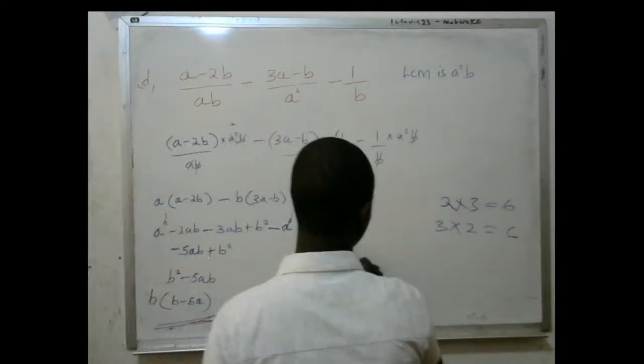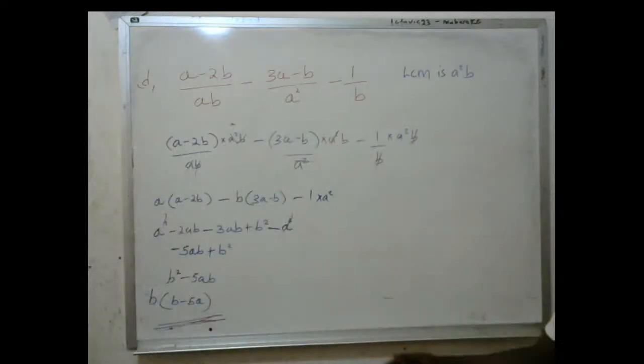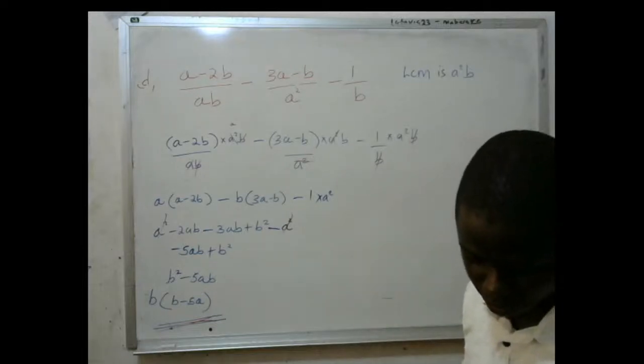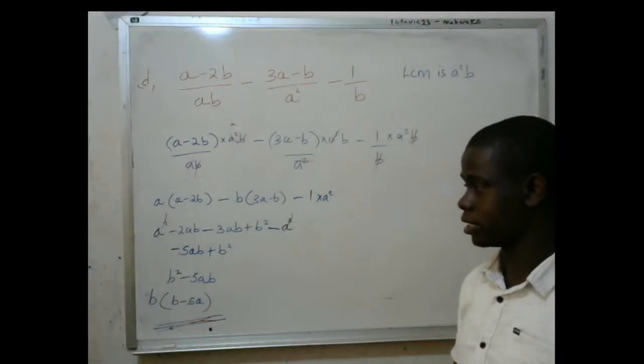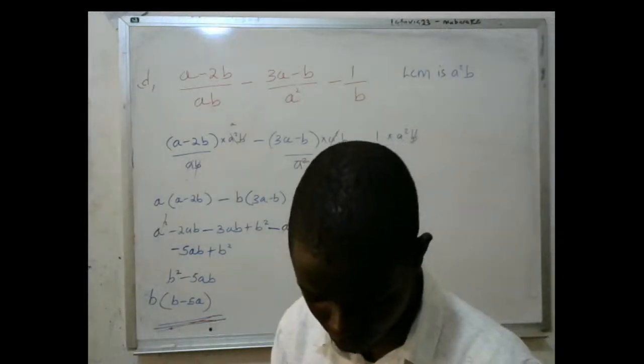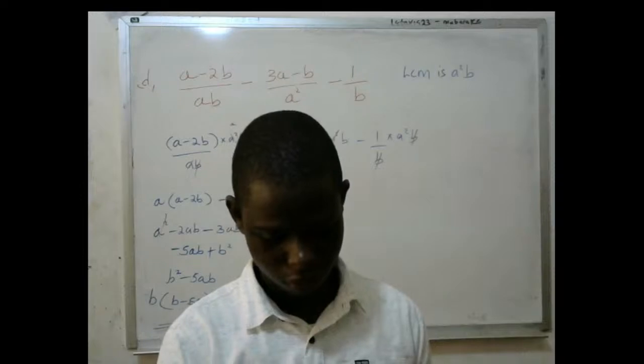Okay. Now, I request that you write this, and then I proceed to the last example, before I also give you some questions that you're going to try out.